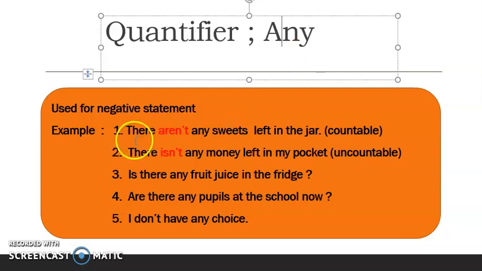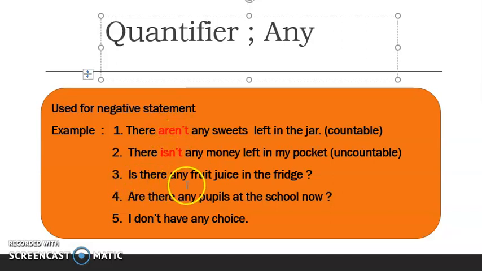So, for example, negative statement. When I say negative statement, ada perkataan not, isn't. For example, there aren't, there isn't, I don't have, or this is the next types lah. Ada examples selain daripada negative statement kat sini.